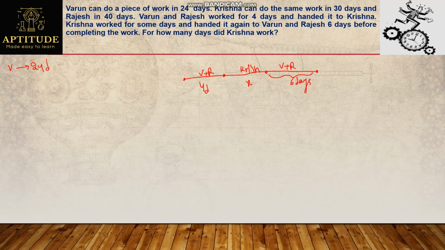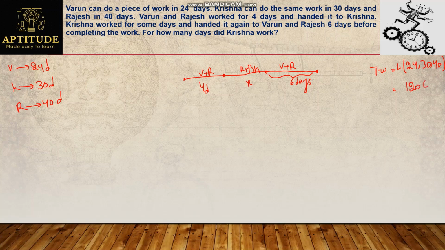Varun takes 24 days, Krishna takes 30 days, Rajesh takes 40 days. What is the total work? Take the LCM of 24, 30 and 40. So by this, find out their efficiencies. It is nothing but 120.